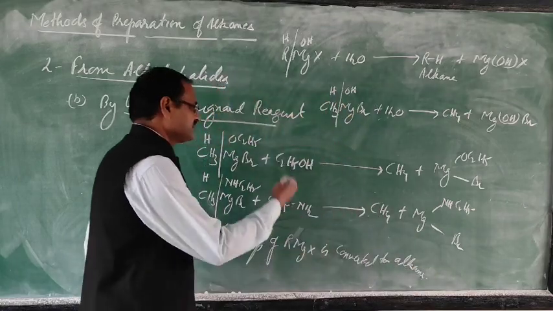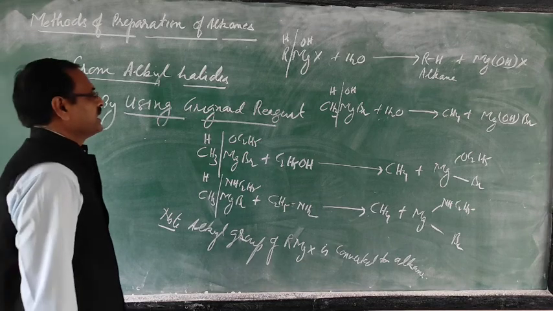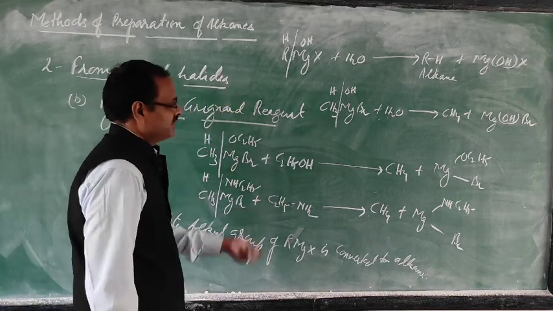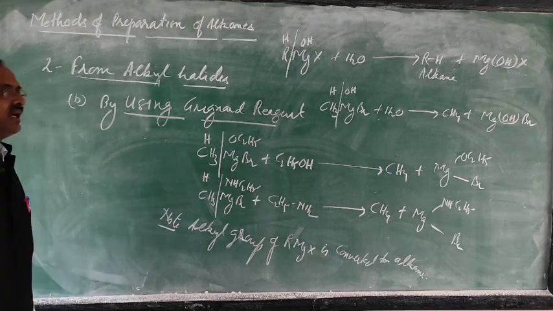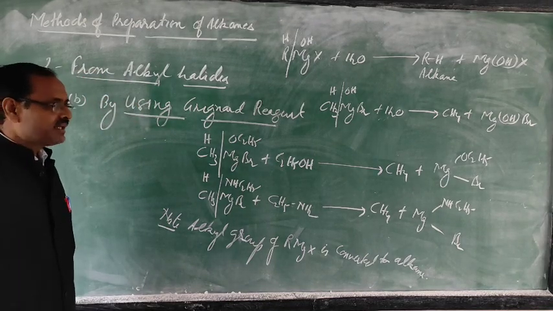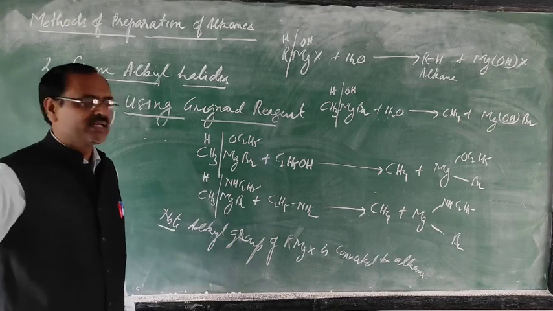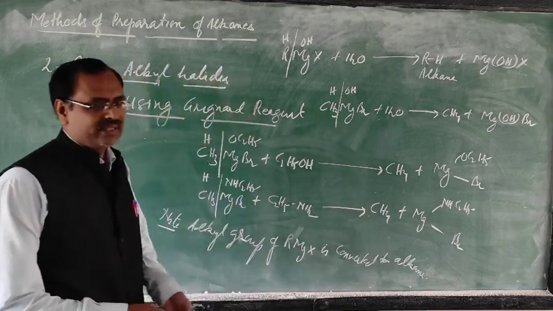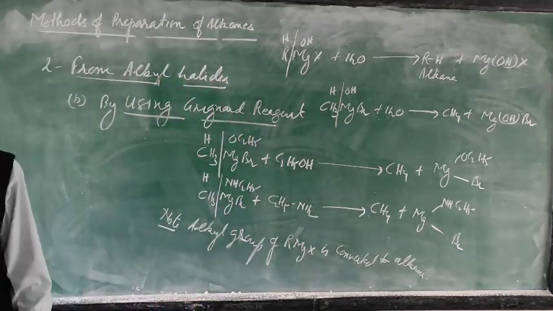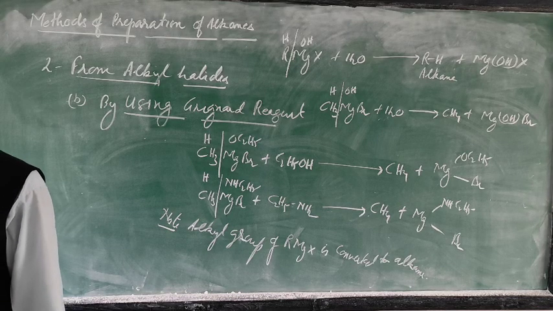So this reaction is very useful in conversion because from the alkyl halide you can get the alkane. So if the question is asked, how can you convert methyl chloride to methane? First of all, methyl chloride you can react with magnesium and then you can react with water. You can get the methane. So these two methods are given in the syllabus, that is over.